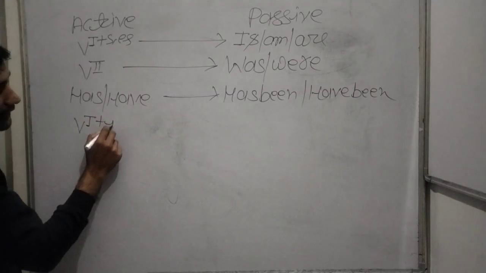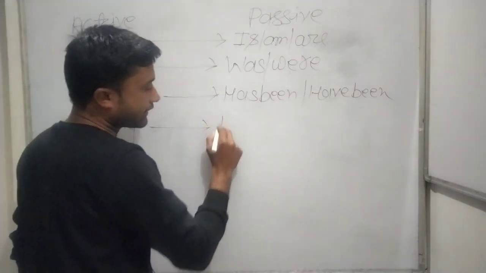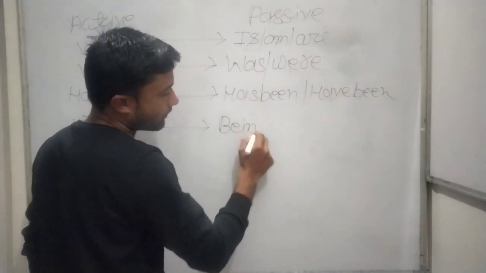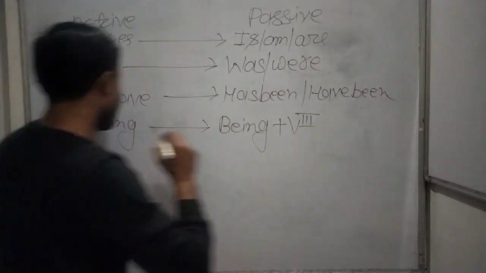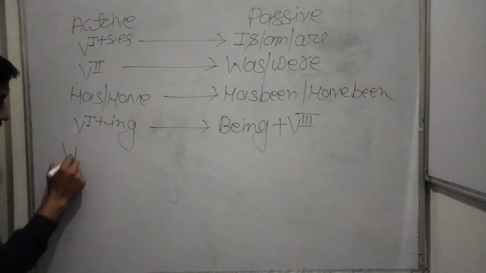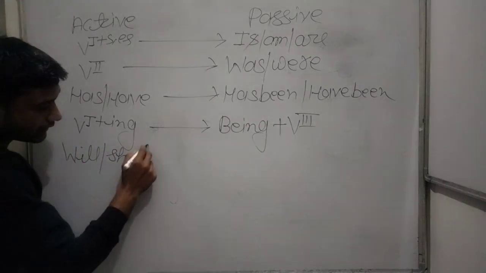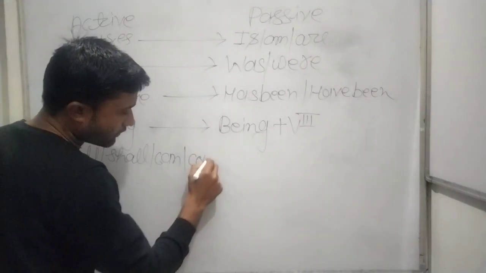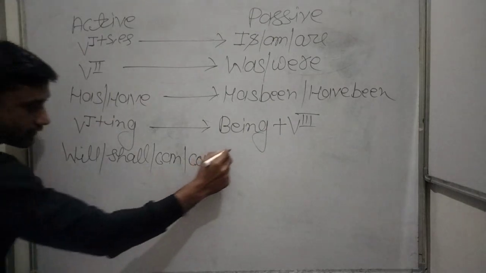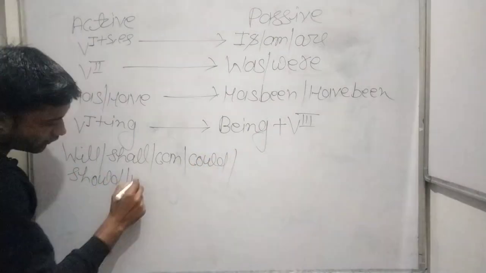And if you see the first form of the verb with ing, it means the participle form of the verb, it is changed into being plus the third form of the verb. And next, will, shall, can, could, should, would.